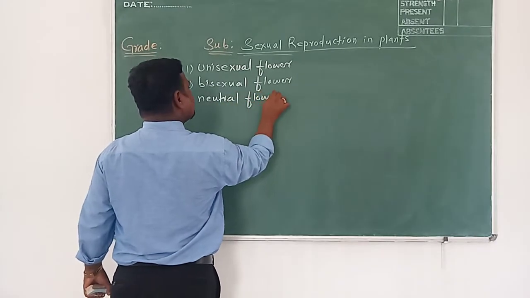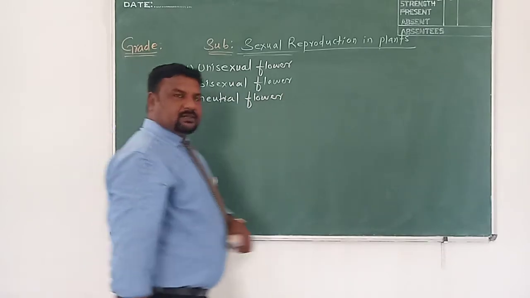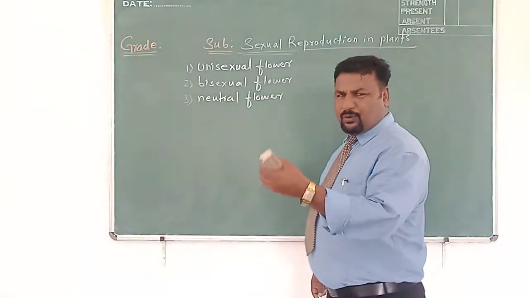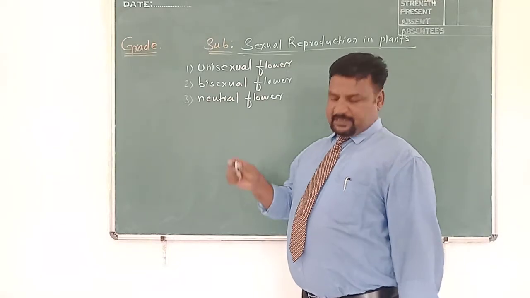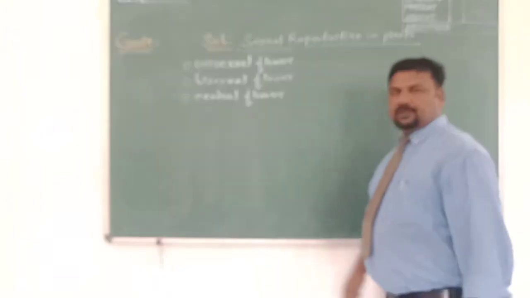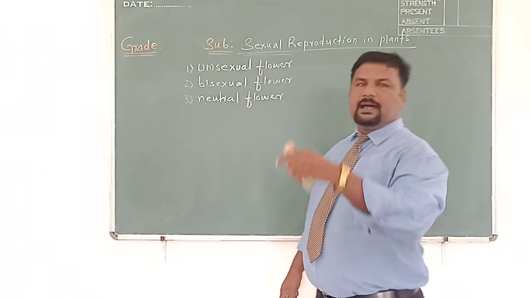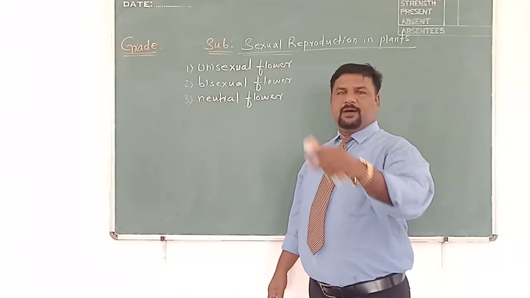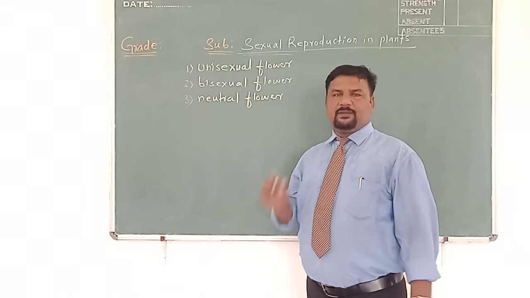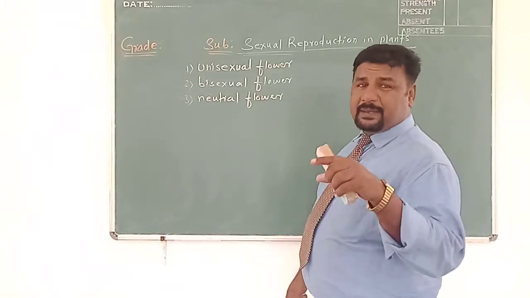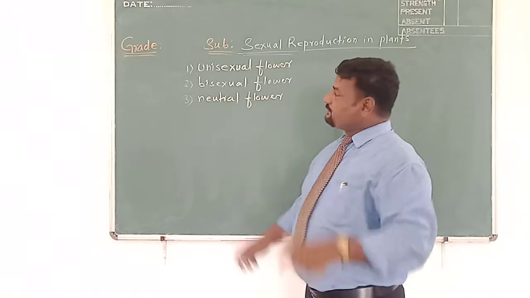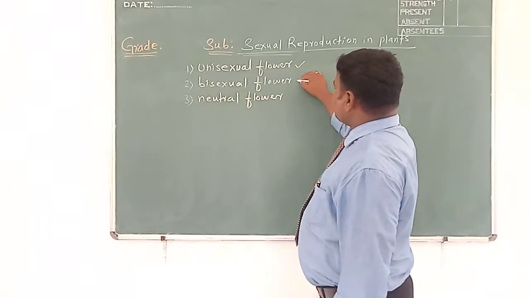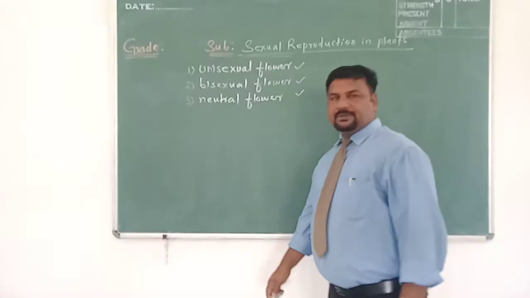These are the classification, the division among flowers. What is a flower? It is a reproductive part of a plant, which plays a major role during sexual reproduction. We say that sexual reproduction in plants takes place with the help of the flower. Flowers, on the basis of male part and female part present in the flower, are further classified into these three categories, three types.